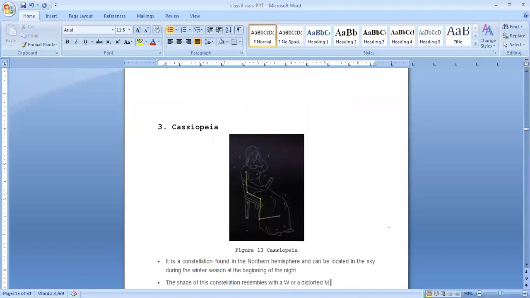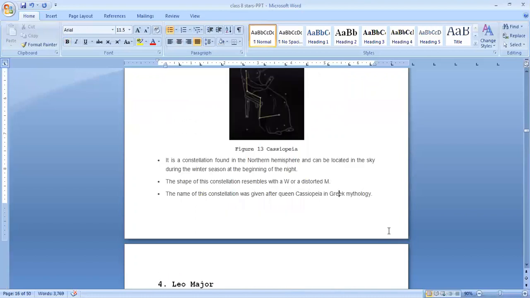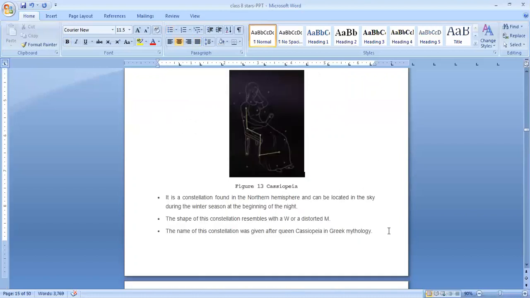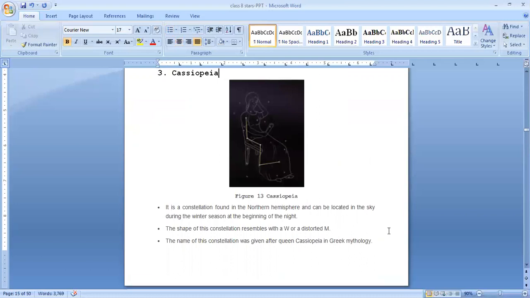The next one is Cassiopeia. Look at here. It is a constellation found in the northern hemisphere and can be located in the sky during the winter season at the beginning of the night. So we can see it during the winter season at the beginning of the night.